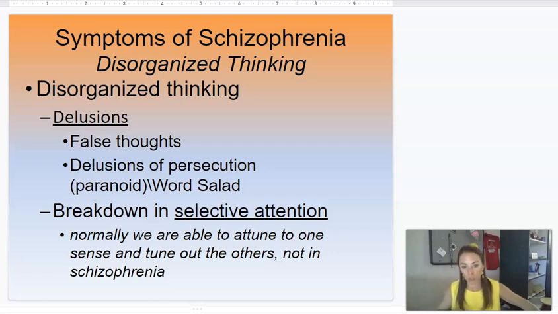One of them is delusions. A delusion is a false thought, which is different from a hallucination. That's where the cognition comes in: disorganized thinking, a false thought. There are delusions of grandeur, like thinking they are the savior of the world, or an ancient king who has come back to rule. There are delusions of persecution, meaning the government is out to get me, really extreme conspiracy theories.